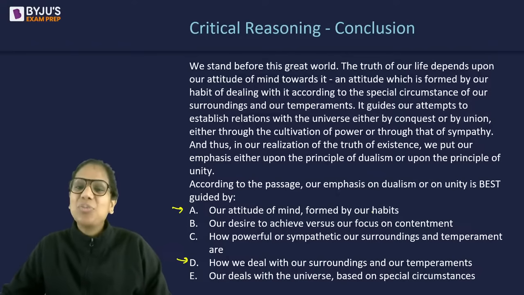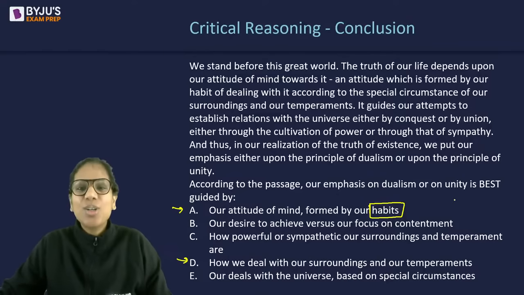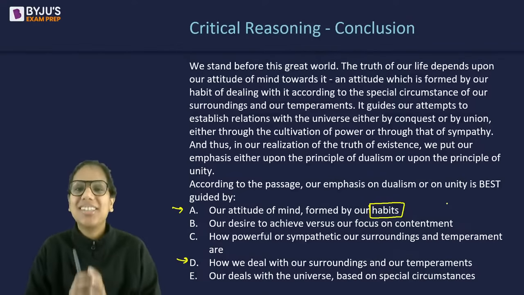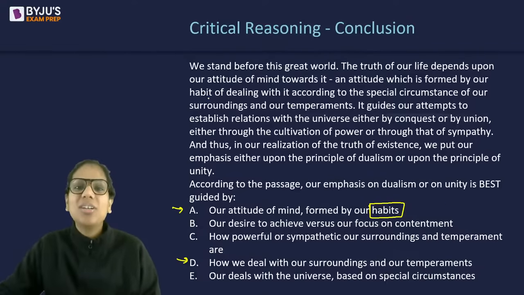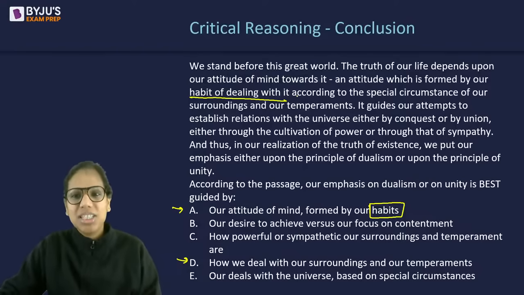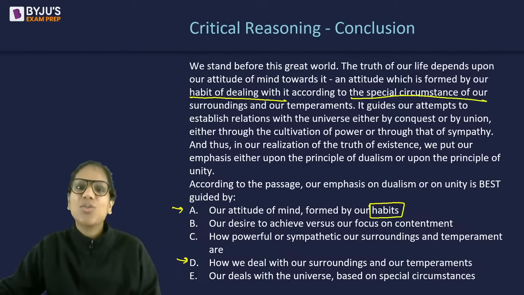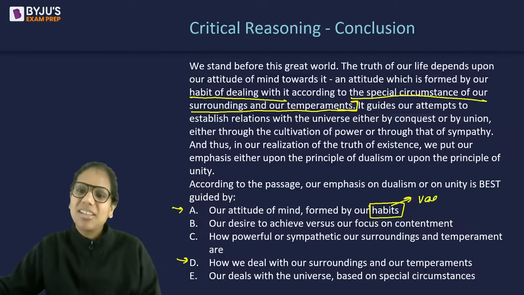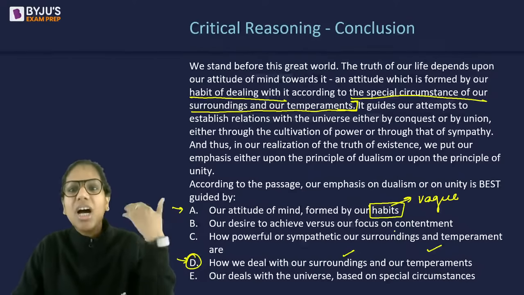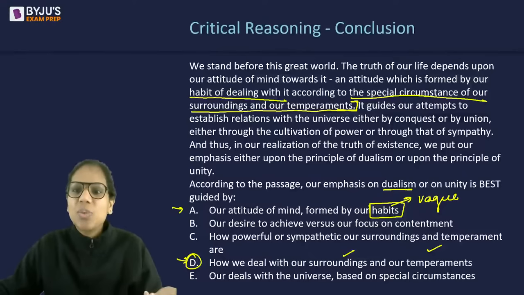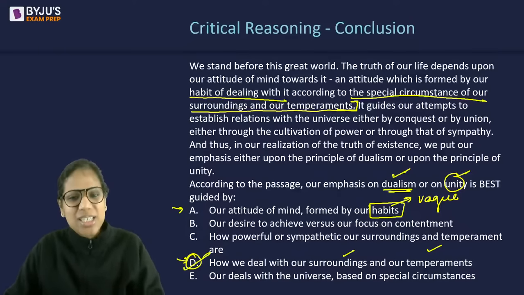Again, see this, our attitude of mind formed by our habits. Are we talking about our habits in general? No, we are talking about our habit of dealing with the world according to the special circumstances of our surroundings and our temperaments. So this again becomes vague, this again becomes distorted in that sense. D, yes. How we deal with our surroundings and our temperaments ultimately determines our attitude, our truth, and this truth then determines whether we emphasize duality, this dualism, or unity. That's why D is better.